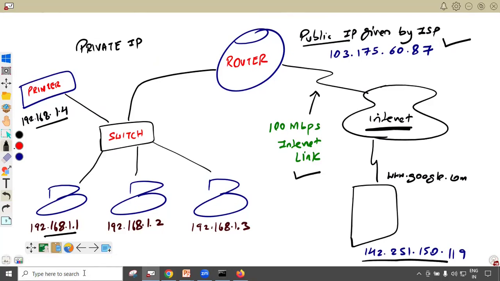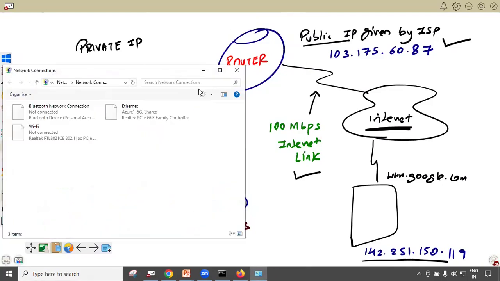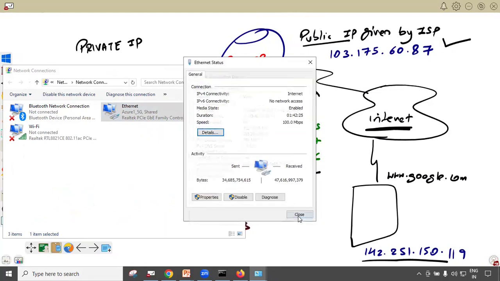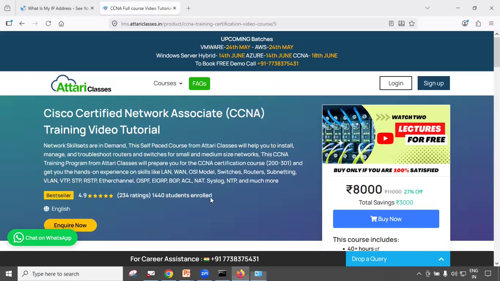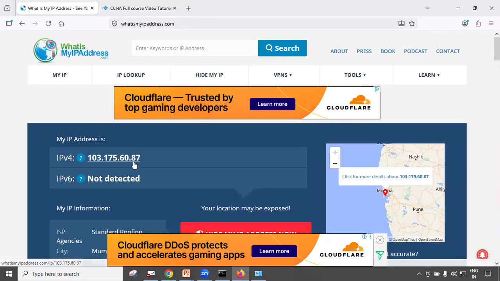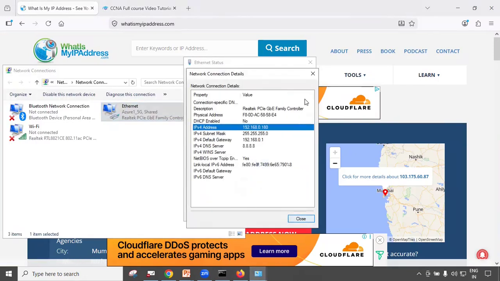I will show you an interesting thing. If I go to my computer and type ncpa.cpl, and click on details, my computer's private IP is 192.168.0.180. But if I go to Google and search what is my IP, the IP address which I see is 103.175.60.87. Who has given me this IP address? The ISP, from whom I have taken the internet. So this IP is known as the public IP, and this IP is known as the private IP address.